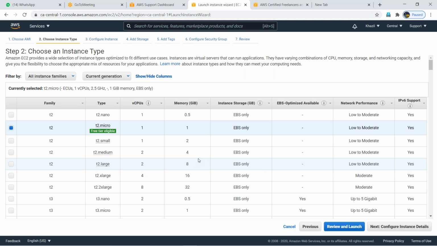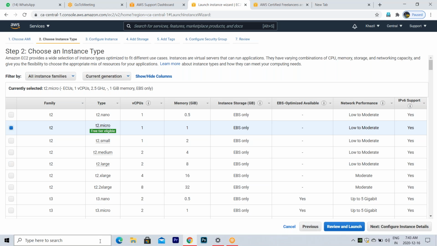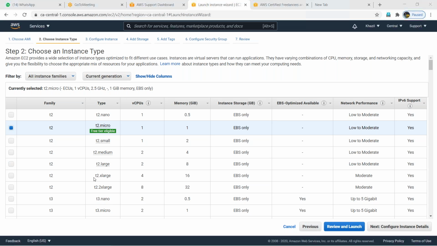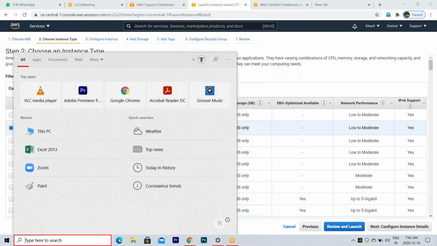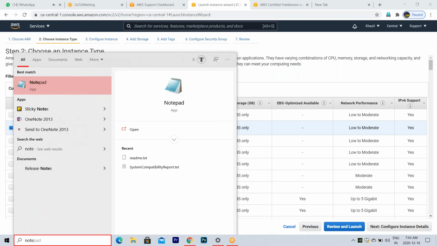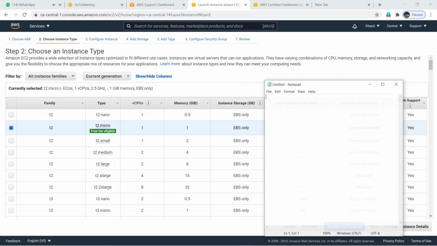Okay, so then, can you open your notepad quickly? Just like that, or my personal notepad you're talking about? Yes. Okay. Yes, you're right. Yeah, right.